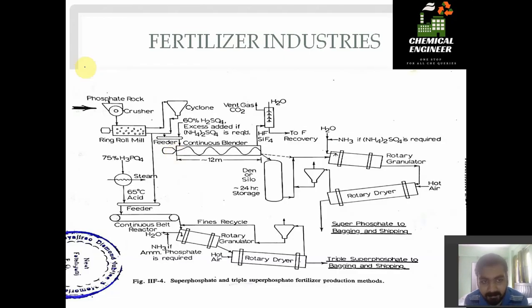Let us start from here. We have phosphate rock. We crush it. After crushing the phosphate rock, we do milling. So what is a ring roll mill? A ring roll mill is a rolling mill which forms a powdered form of the solid. Question 1 of this video is, what is the typical product particle size which we obtain from a roll mill?